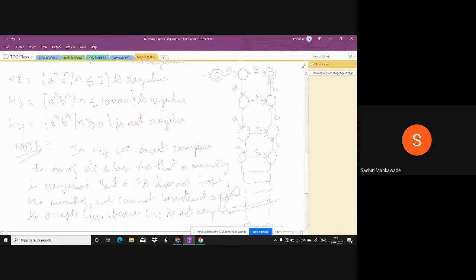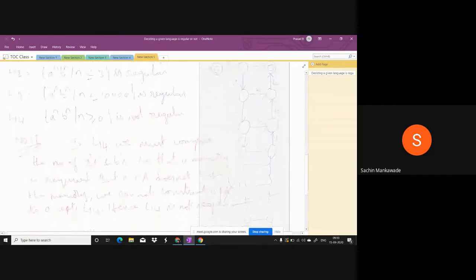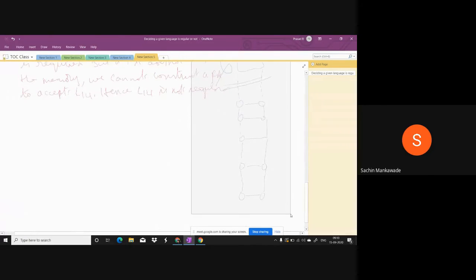Okay, so just copy clearly. In L14, we must compare the number of A's and B's. To compare, a memory is required, but a finite automata does not have the memory. Therefore, we cannot construct a finite automata to accept L14. Hence, L14 is not regular. Does anyone have any doubt in this? Now, based on this, I will give you one final conclusion.